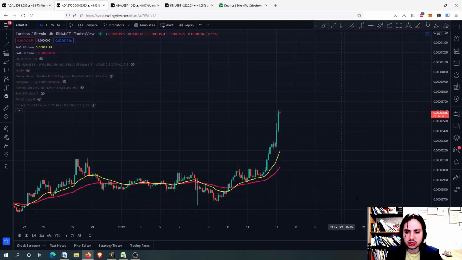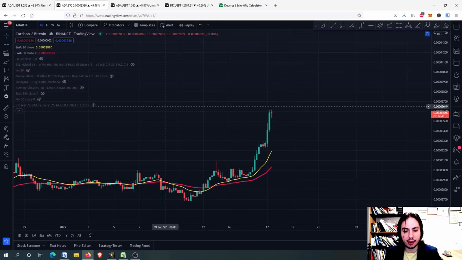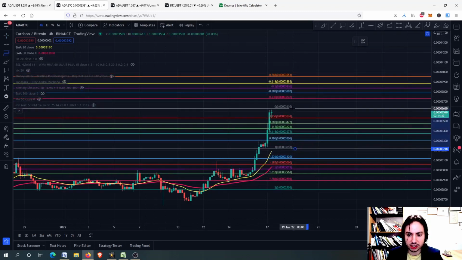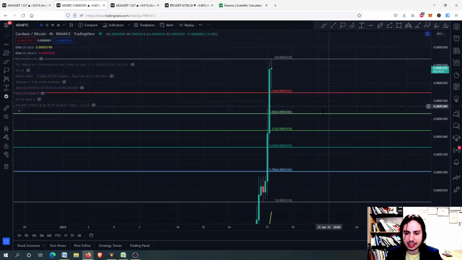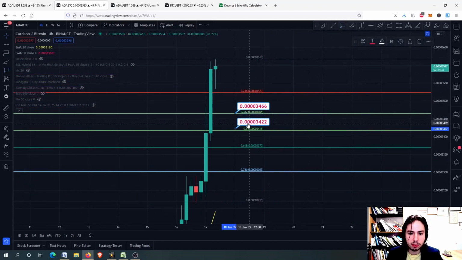Let's see some interesting support levels right here. First of all, we have this line right there, which is a very interesting support level. Afterwards we are going to draw some Fibonacci retracement tool so we can decide some possible support levels, and here we have some extra support levels to look at and to see. So we have the 0.382 and possibly the 0.5.